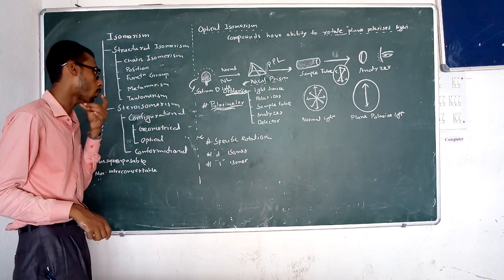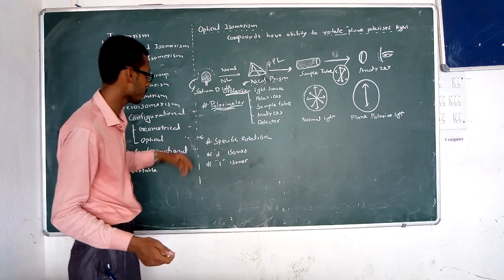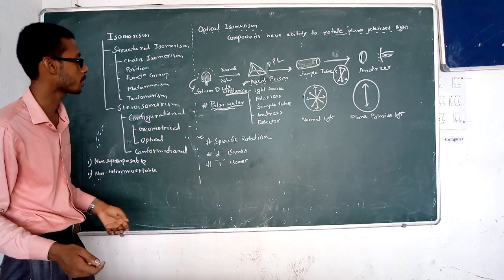So normal light and plane polarized light are already discussed. Now coming to the specific rotation portion.